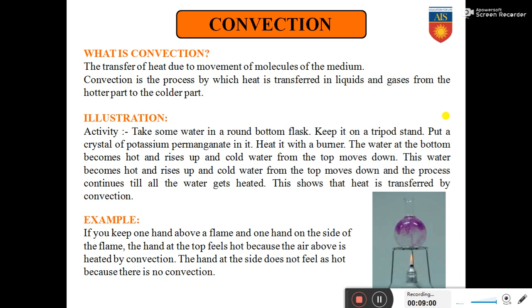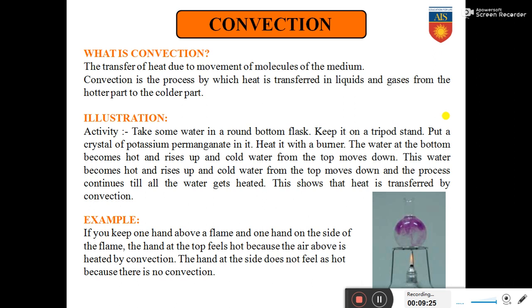The water at the bottom becomes hot and rises up, and cold water from the top moves down. The same thing that we notice while boiling tea leaves. The tea leaves at the bottom move up because the water at the bottom is getting heated faster, and the heated water moves upward and makes room for the colder water at the top to come down.